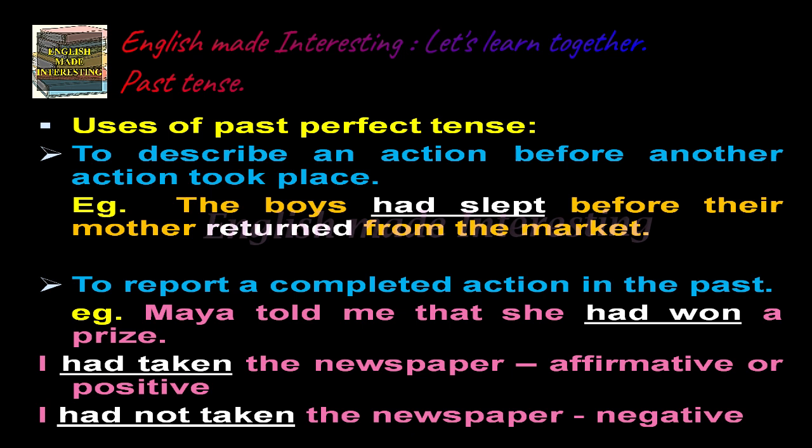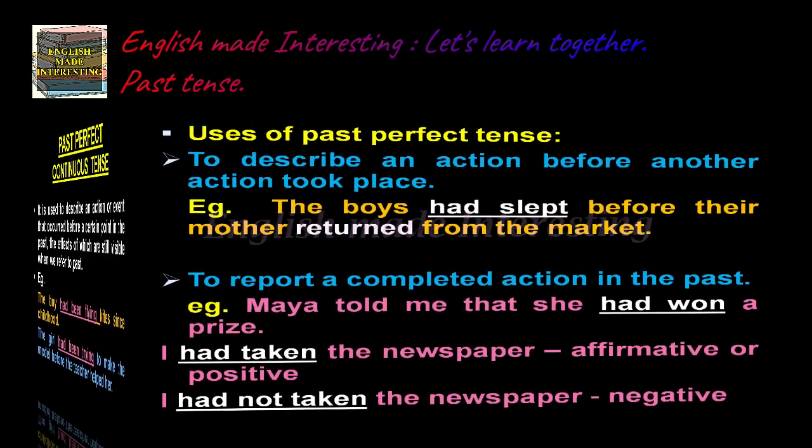Example, Maya told me that she had won a prize. I had taken the newspaper. This is affirmative or positive. I had not taken the newspaper. It is a negative sentence.